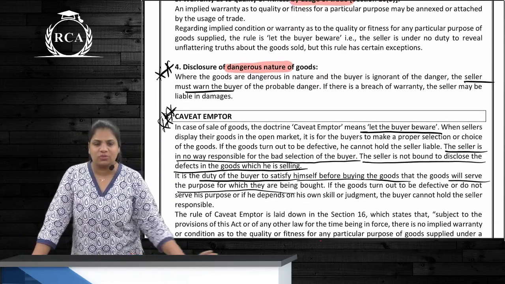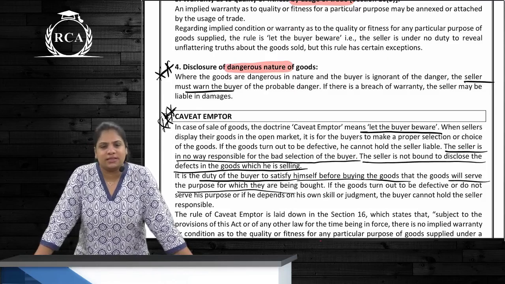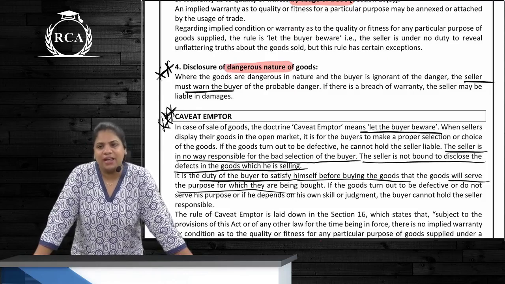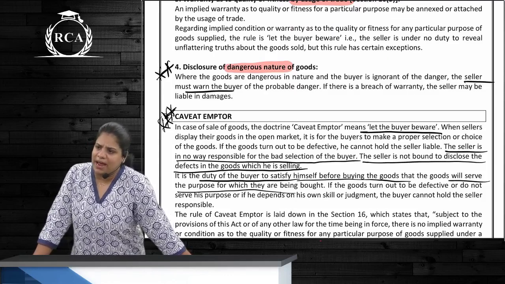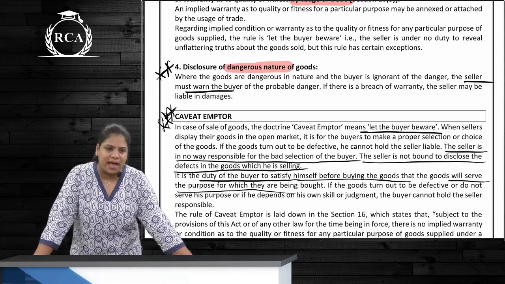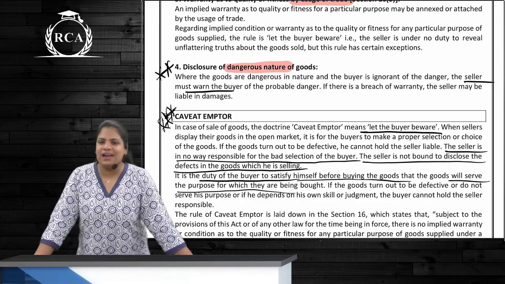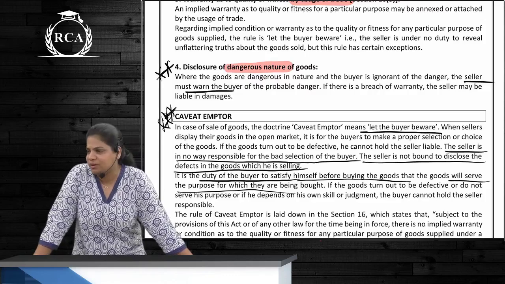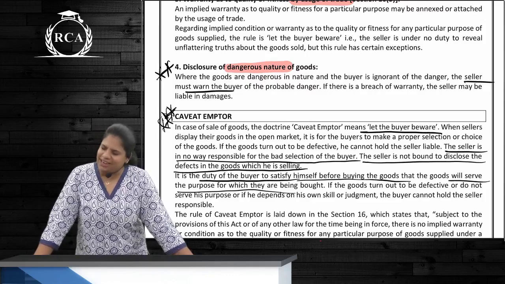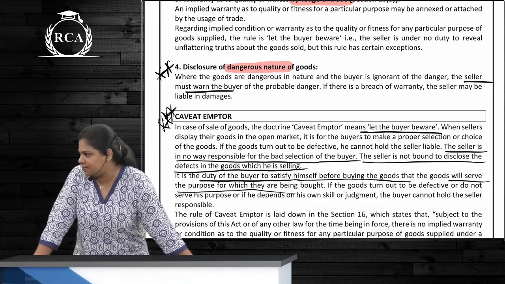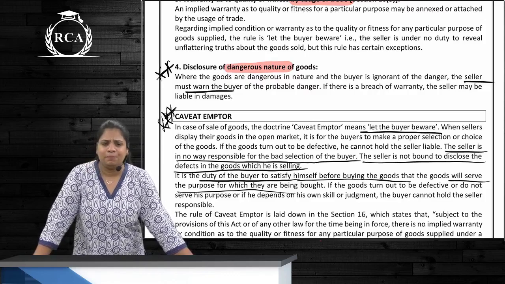And the last one is what? Disclose the dangerous nature of goods. Any goods to be used in any particular way should be specifically told to the buyer. If it is not told and there is some loss occurring to the buyer, for that loss, the seller will be liable, correct? What was the example?